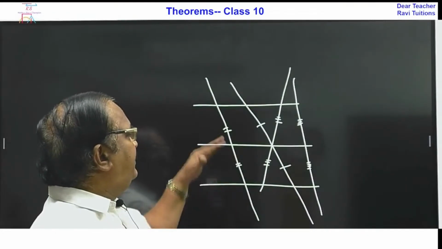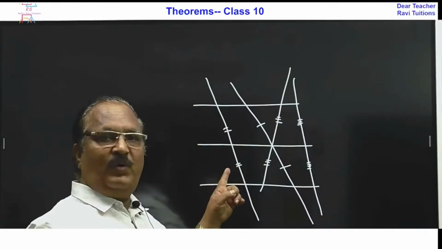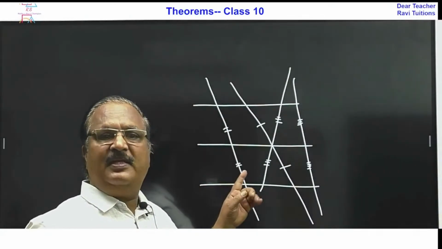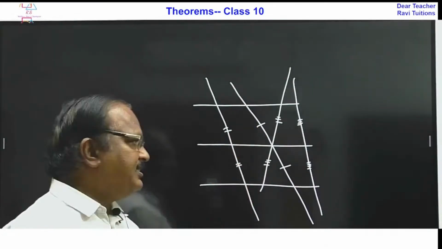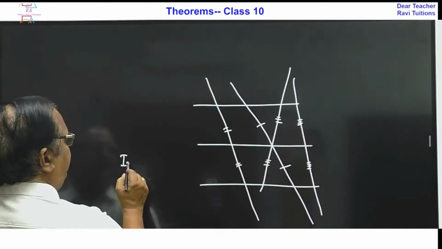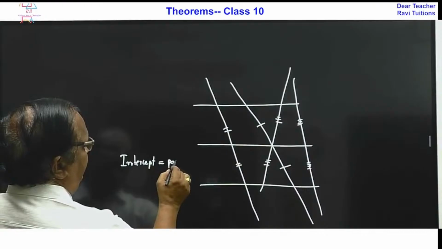So if three lines make equal intercepts on one transversal, they make equal intercepts on any. Intercept means a part.